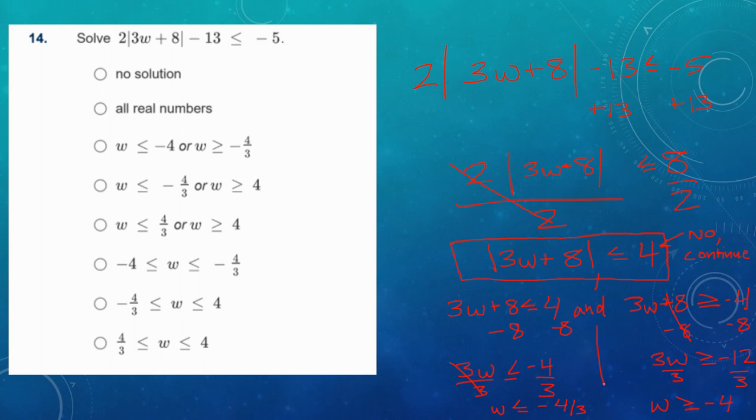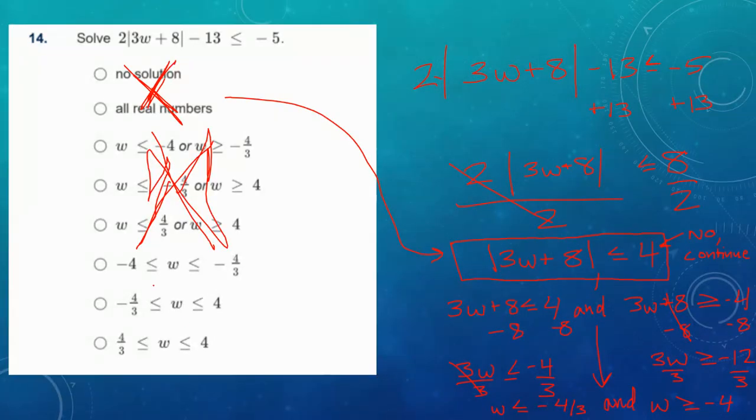Bring down my word in the middle, and once again, I'm going to start eliminating answers. First off, we decided earlier it was not going to be a no solution or all real numbers, so these are both out because of this step here. Next, we figured out, because of that step there, that it was not or, so let's eliminate all of those. Don't get distracted by them.